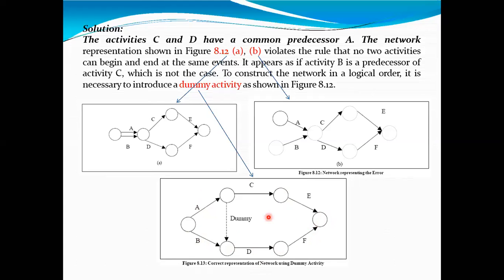There is no activity coming out from the same point and ending at the same point. Here that rule is violating, as two activities come out from the same point and end at the same point. Here two starting points are there, and these two rules we have covered here. So this is the correct diagram.